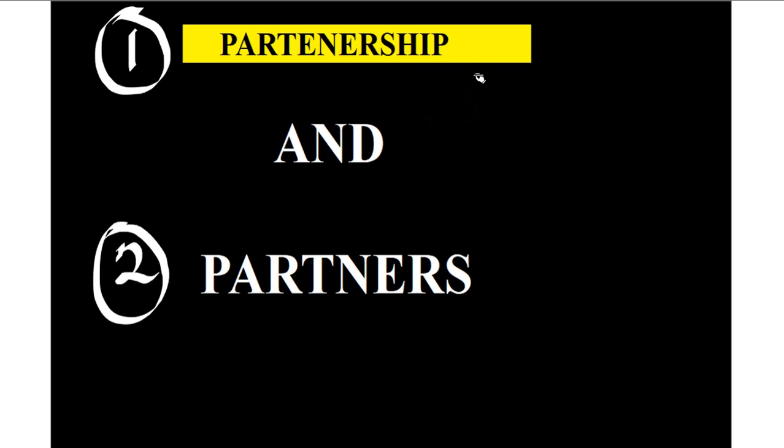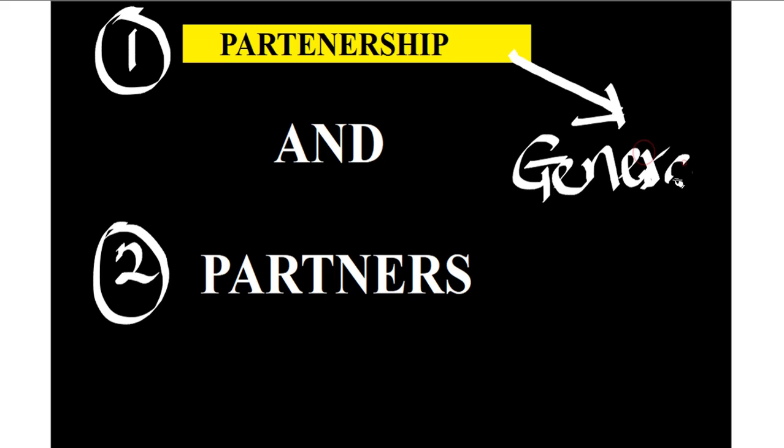Now, whatever regards or comes to partnership, I want you to see it as a general item. Whenever you are solving a question in partnership and you see something that concerns the partnership, that's the business as a whole, that should be regarded as a general item.